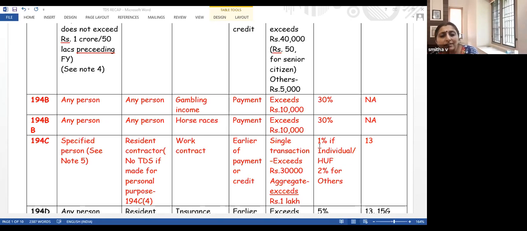Okay, Ajit's doubt: in case of 194C, if the aggregate limit is crossed at the end of the financial year, whether we would deduct on the entire amount. I think I have answered that question, Ajit, just now. Once the limit crosses the limit which is given in the section, then we have to deduct TDS on the entire amount. I'll give you an example, Ajit.